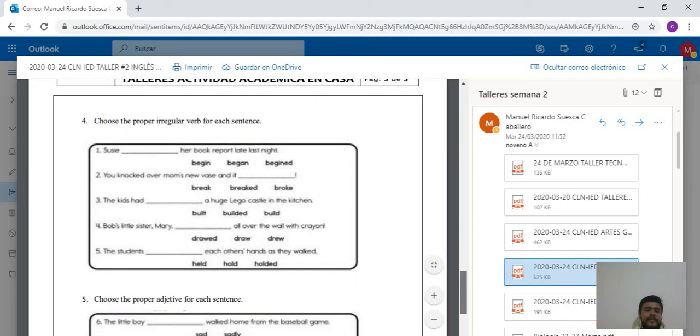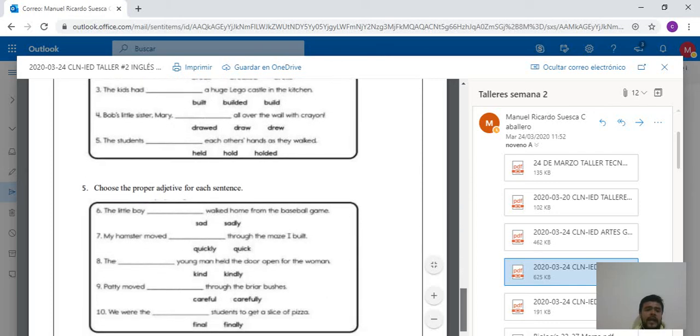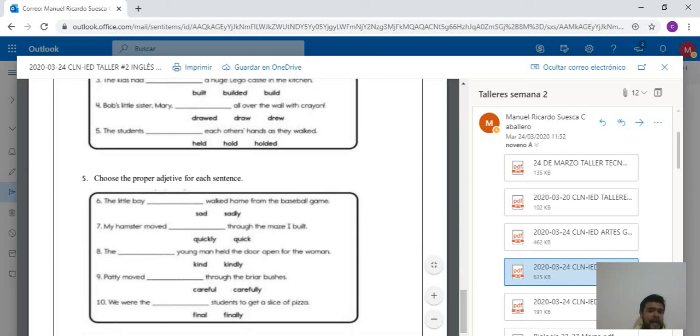In this case, there are conversations where you have to choose the irregular verb. What is the best option? Remember that not all verbs finish with ed, and we are talking about irregulars. This is a little clue to complete this. And in this case, we are talking about adjectives.